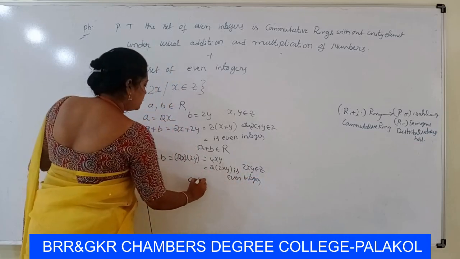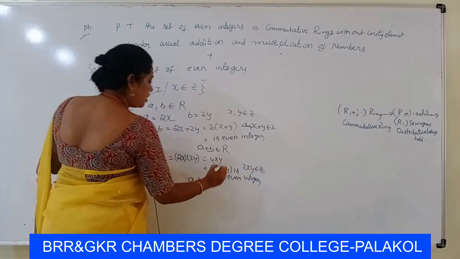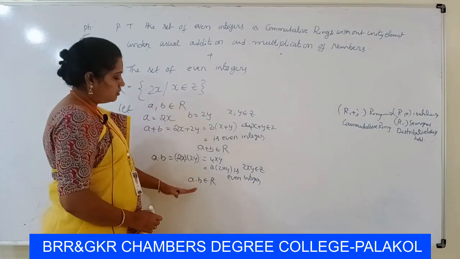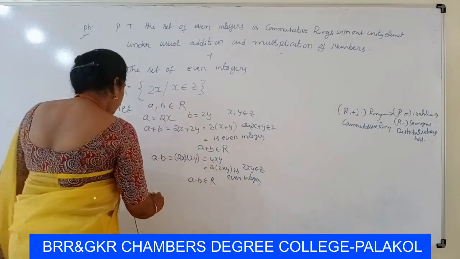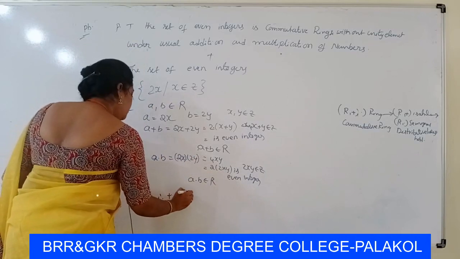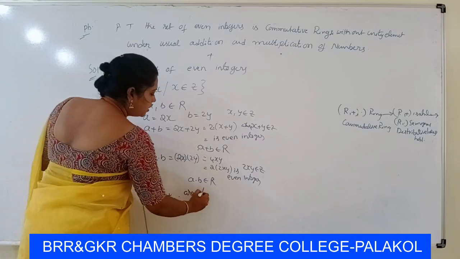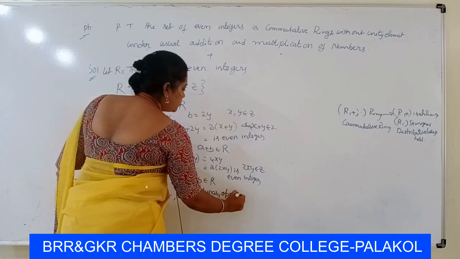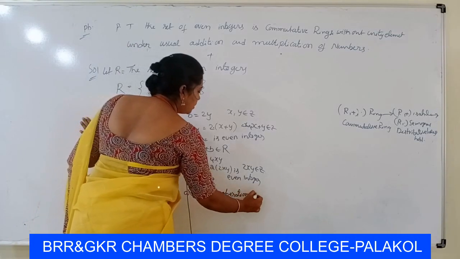Therefore a into b belongs to R. R contains the set of even integers, so a dot b is also an even integer. Therefore plus comma dot are binary operations on R.